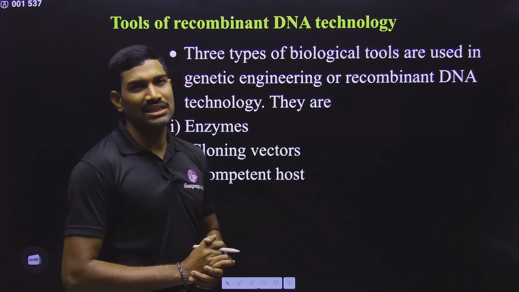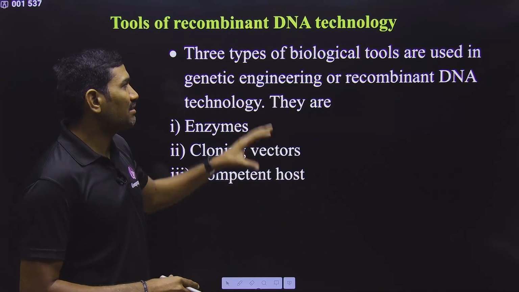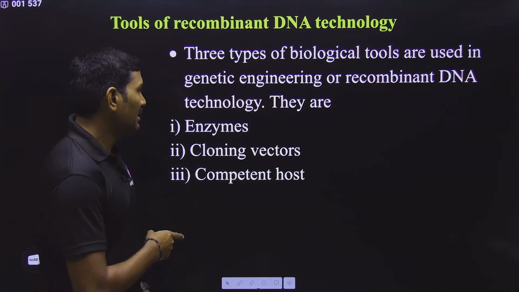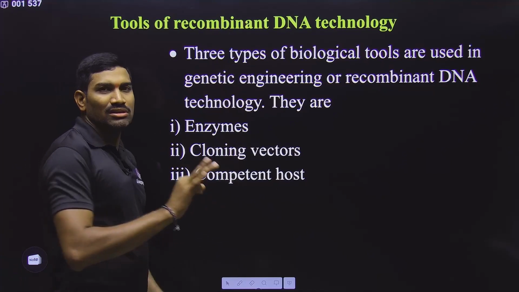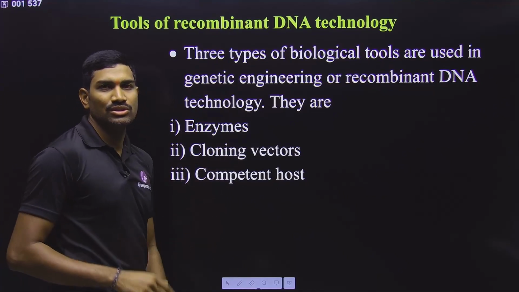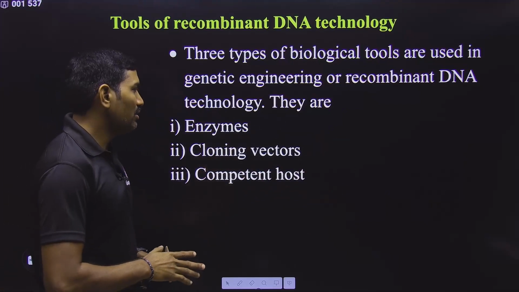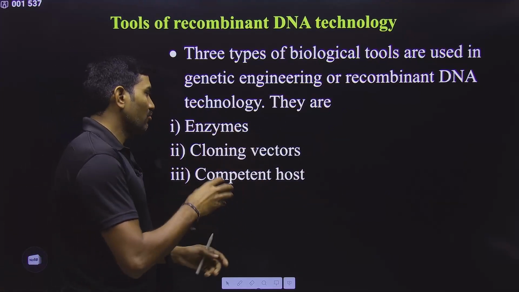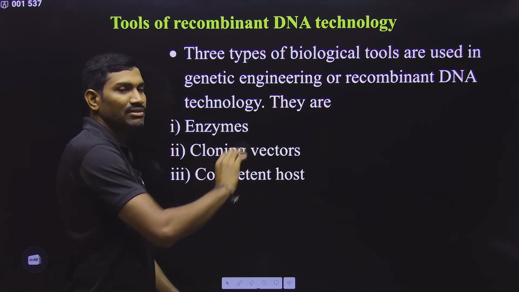Then we talk about the various important tools required for recombinant DNA technology. Please remember, in total three important tools are there. One is enzymes, the next is the cloning vector, and the next is the competent host. In the NCERT they have given these randomly. But what I will do is, all the information related to enzymes we will cover at once.